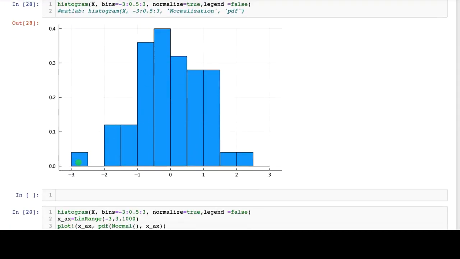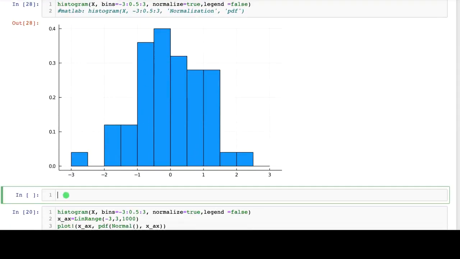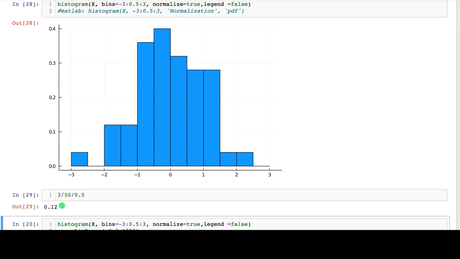So the height of the third bin should be 3 over 50, that's the proportion of the data points in that bin, divided by the bin width, and that's 0.12. And we can see, in fact, this bin is about 0.12.